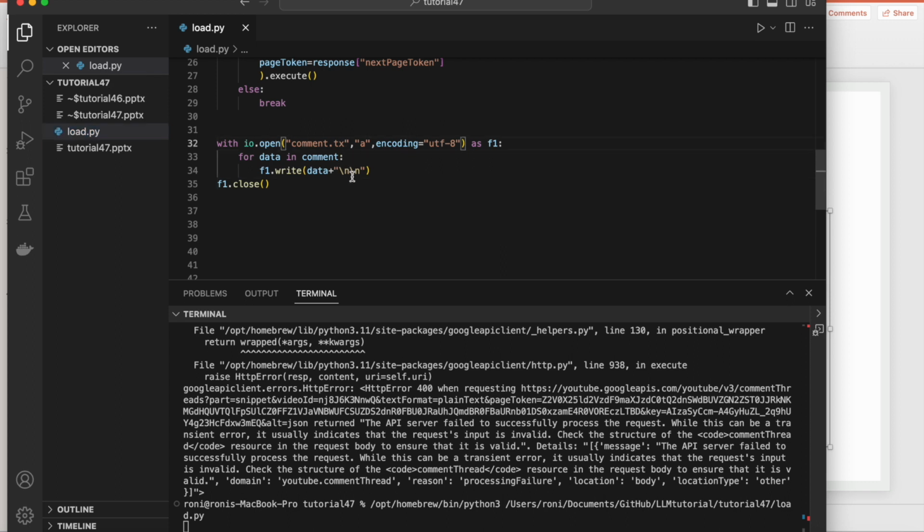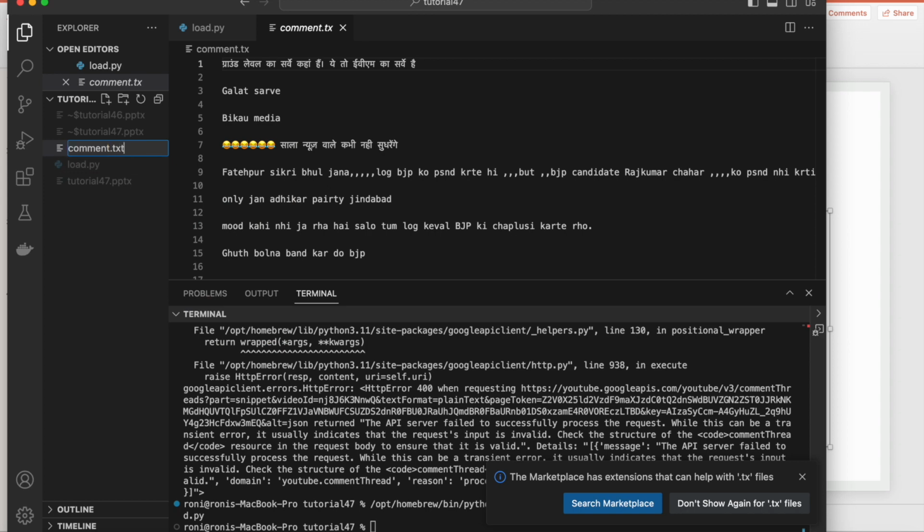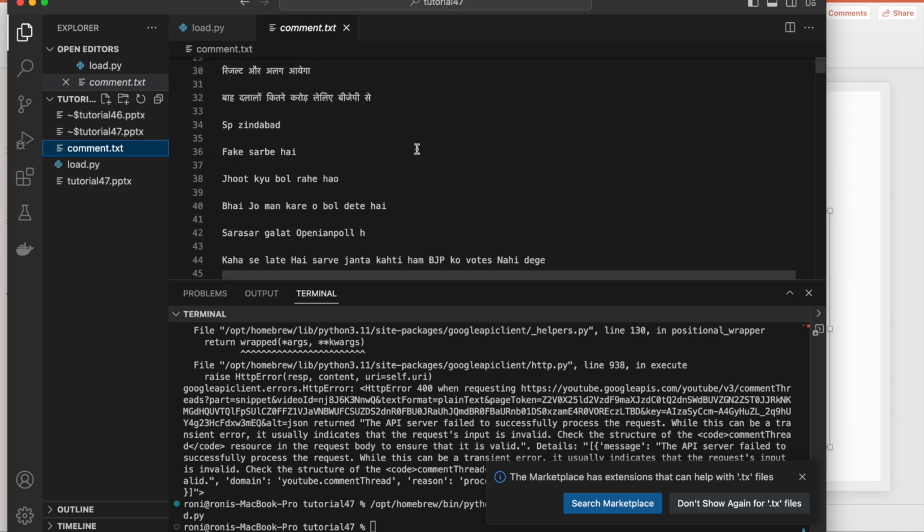Okay, so I believe it should be txt. Okay. Yeah, it is obviously going to take some time, but I don't know. While doing this, I have actually been requesting multiple times. Within one minute, I'm just again calling the same API. So maybe because of that, it is causing some problem, right? So the file is created and everything is done. If you see, the file is created, comment.txt. So what I'll just do, I'll just rename it. Okay, fine. So all comments are loaded, right?